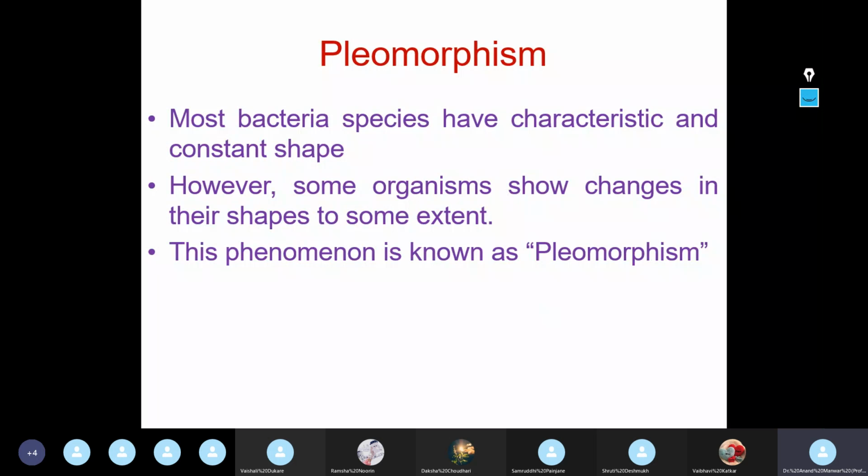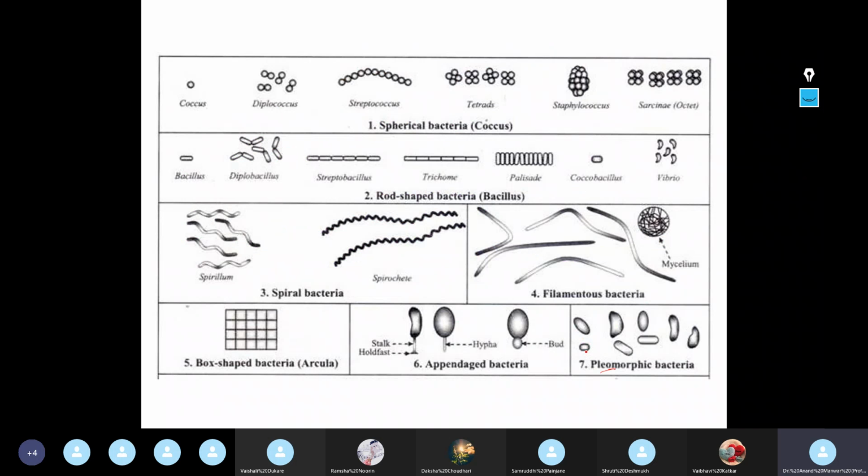Pleomorphism, as I stated, most bacterial species have a characteristic and constant shape. Either it will be a rod or cocci or spiral, these are the prominent shapes, right? So most bacteria have this prominent shape, but there are some organisms that show changes in their shapes to a certain extent. You can see here, there are certain changes. Sometimes it appears as a cocobacillary rod.